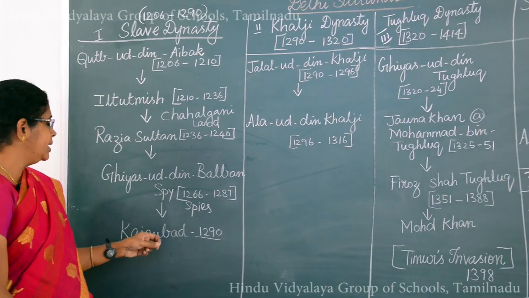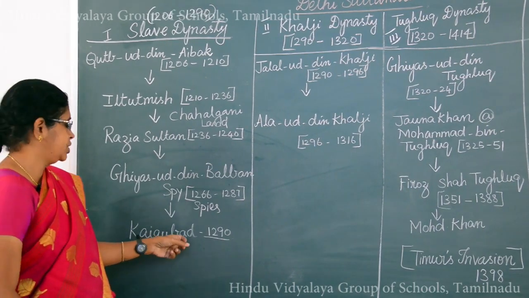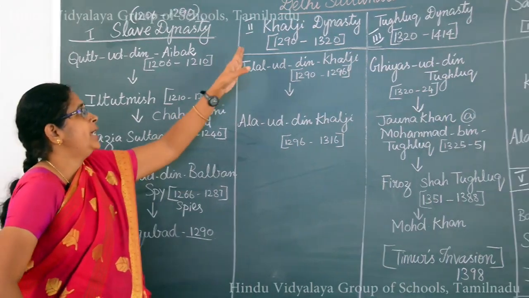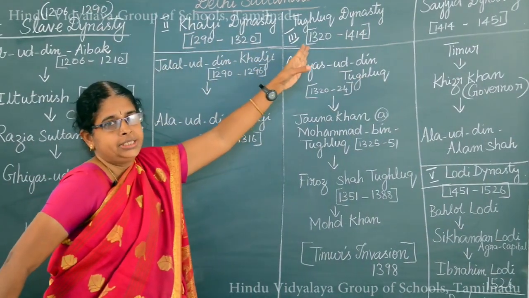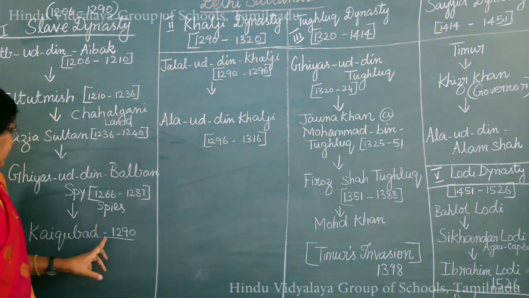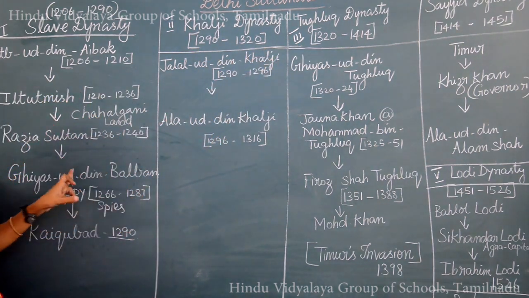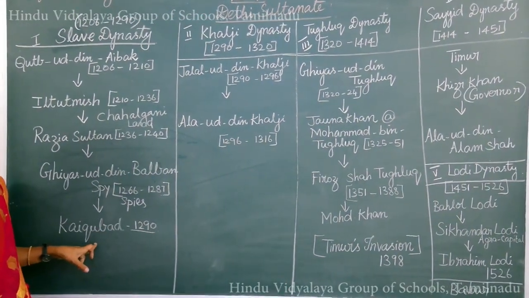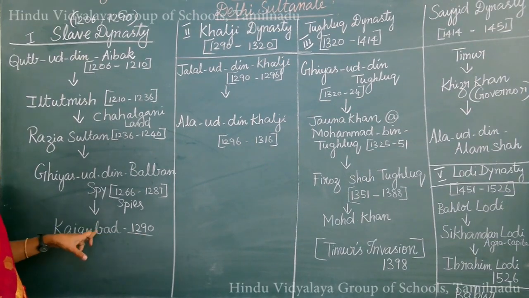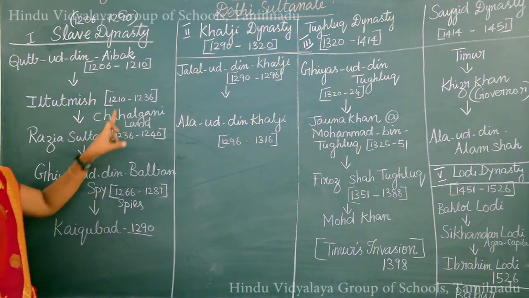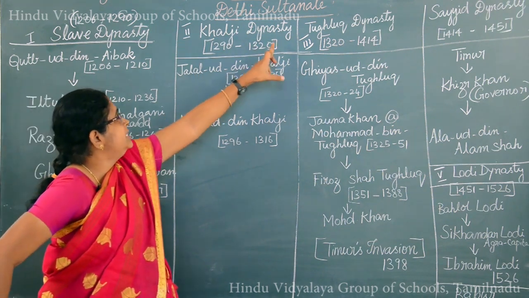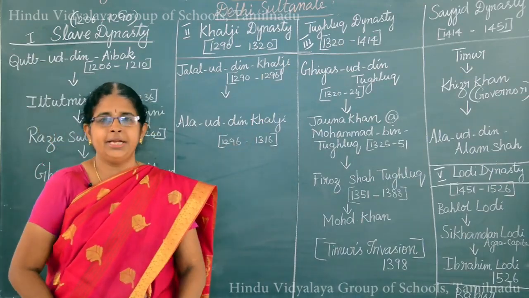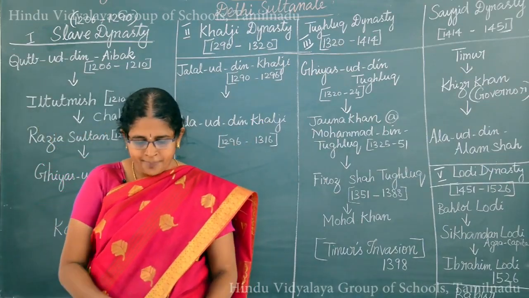Within 3 years of his succession, this Jalaluddin Khalji killed Kaikubad treacherously and started a new dynasty called the Khalji dynasty. In 1287 Balban died. From 1287 to 1290 Kaikubad was on the throne. In 1290 Kaikubad was killed by Jalaluddin Khalji and the Khalji dynasty was started. So Jalaluddin Khalji is the next dynasty.